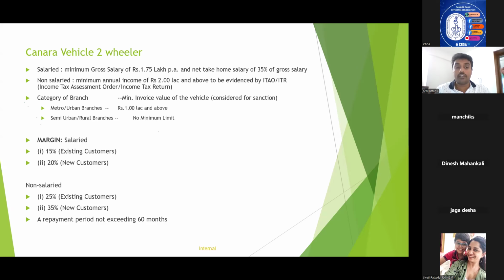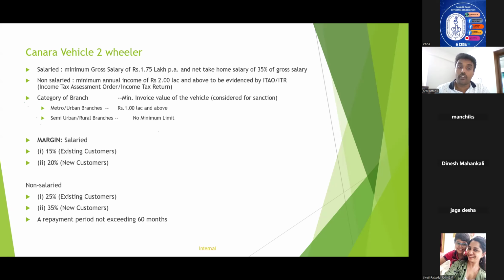Just understand there is no 30 in between. Maximum repayment period not exceeding 60 months. So margin is, in the case of salaried existing, 15, salaried new 20, non-salaried existing 25, non-salaried new 35. Okay. So that was about Canara vehicle two-wheeler.